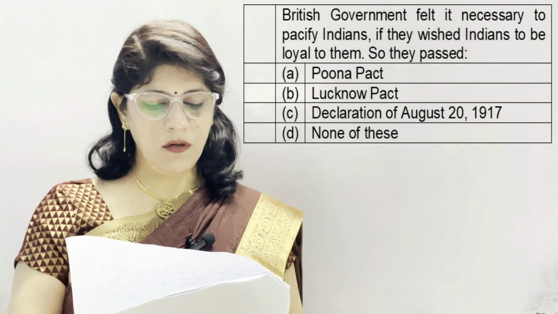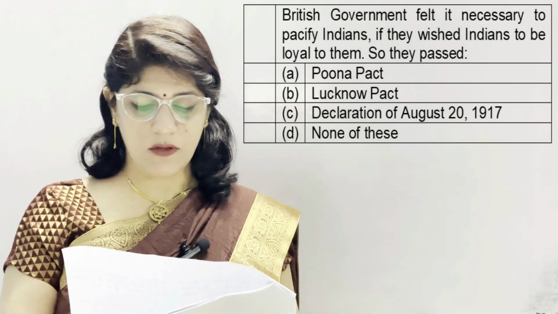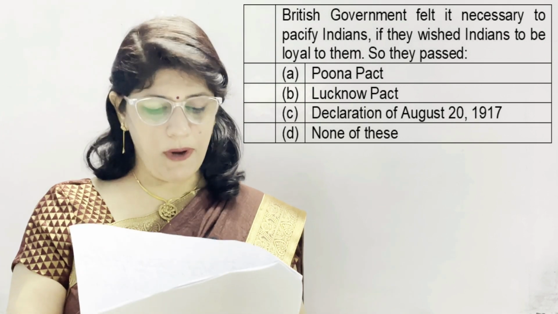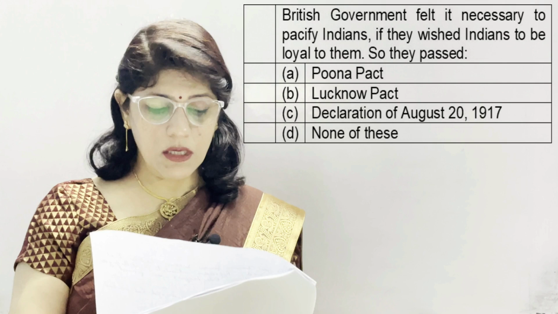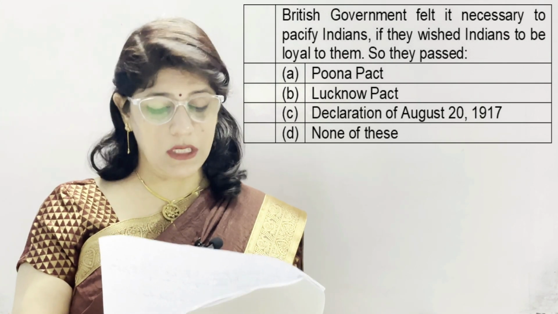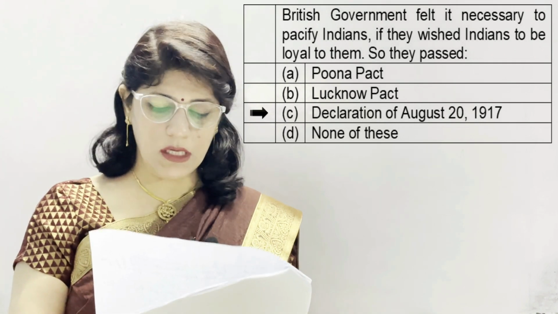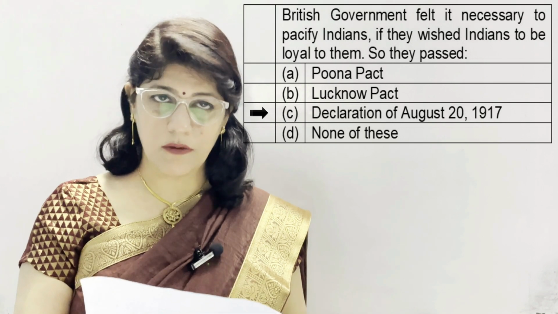One additional question. British government felt it necessary to pacify Indians if they wished Indians to be loyal to them. So they passed A. Pune Pact, B. Lucknow Pact, C. Declaration of August 20, 1917, and D. None of these, and the correct option is C. Declaration of August 20, 1917.